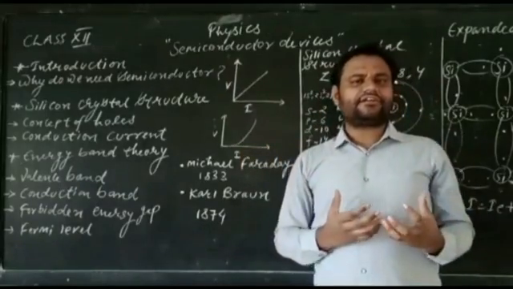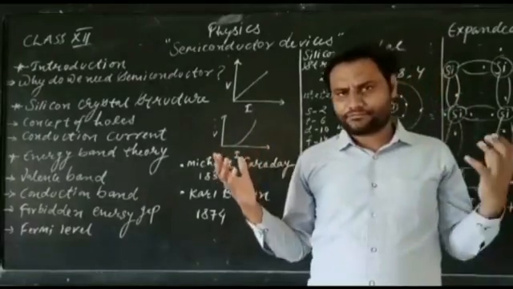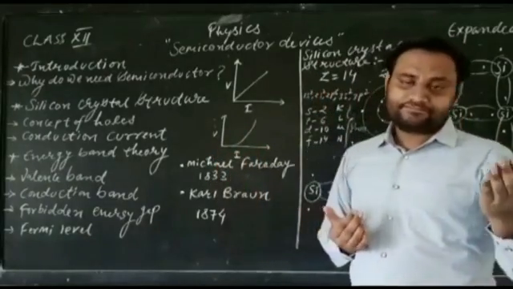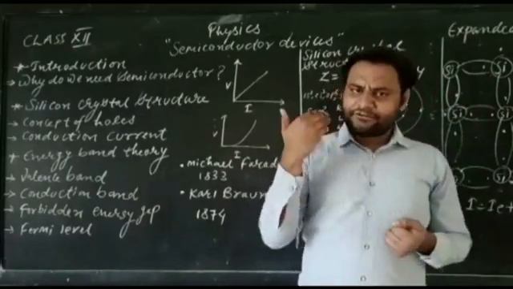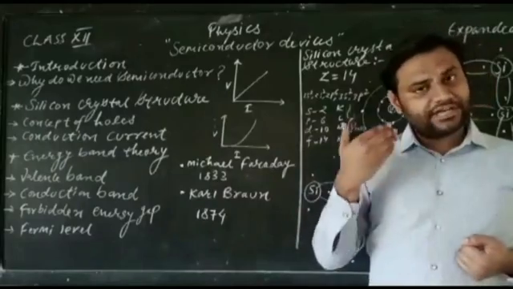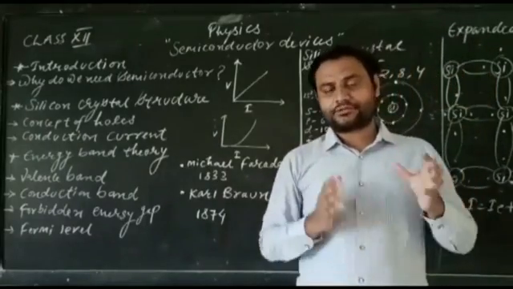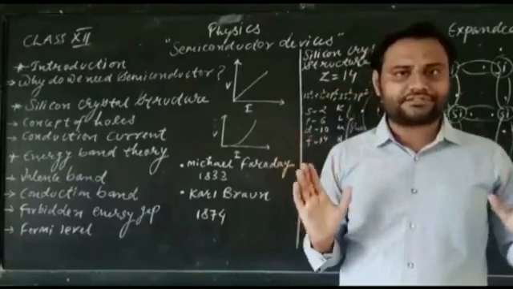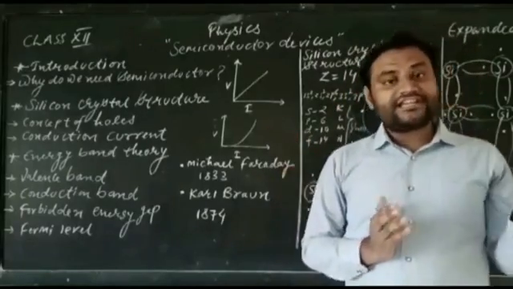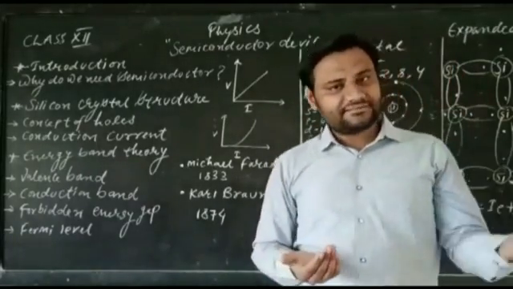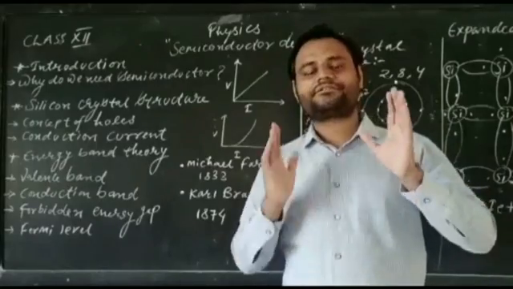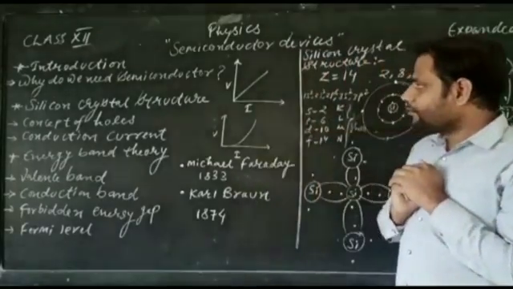Now we are using semiconductors in different places. For example, in your smartphone, laptops, tablets, advanced medical technologies, and also in space technologies. So we have a variety of applications of semiconductors. What are the examples of semiconductors? Silicon, germanium, gallium arsenide are examples of semiconductors.